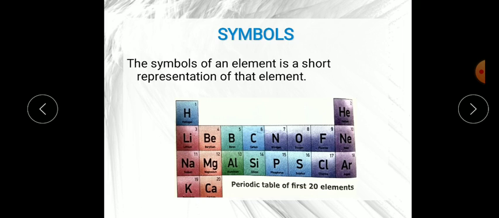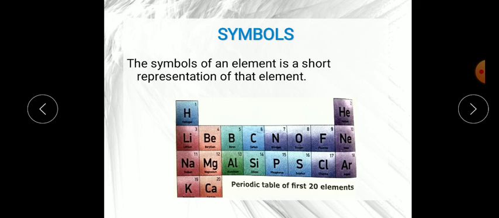So that's why scientists have taken the second letter in helium, to differentiate helium from hydrogen. The first letter is common, but they picked the second letter from helium. Remember always, the second letter we write as a small letter, not a capital letter.